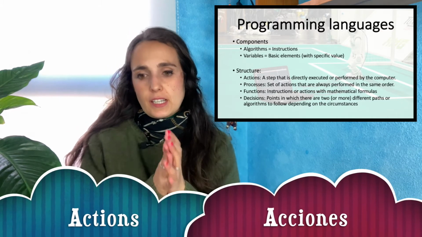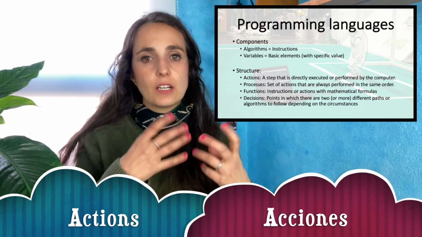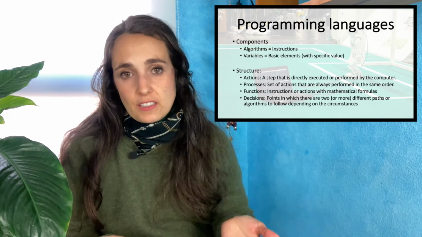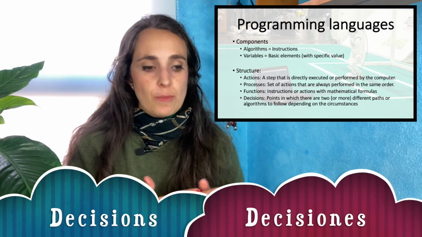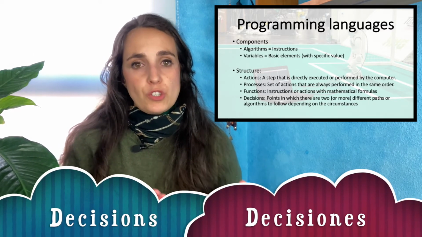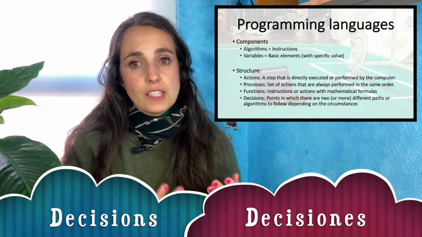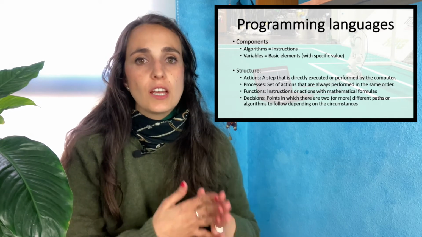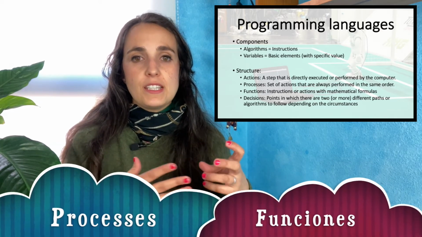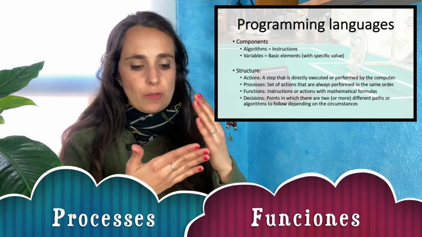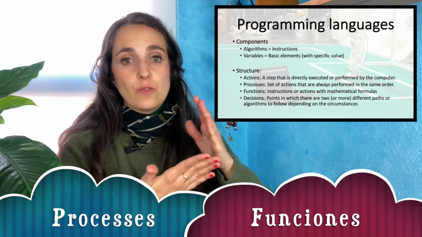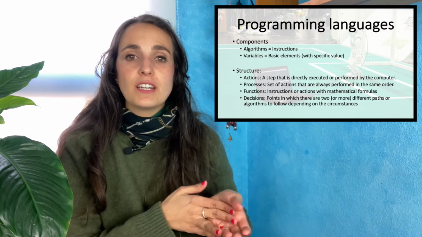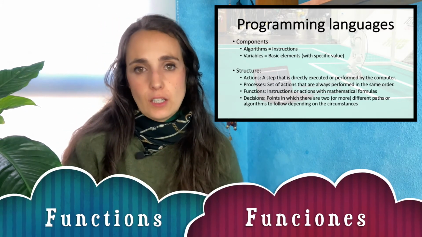Actions is just that something has been processed and there is an action as a result. In an elevator, that means move to the 3rd floor, for instance. Decisions is in the case of, imagine that we have an intelligent dishwasher and the dishwasher can decide itself if it is full or not and the amount of water that is going to be used. So this is a decision. Then processes is just actions that will be performed in the same order. So if we start a process, we will do all the actions always in the same order. And finally, functions are like mathematical calculus.